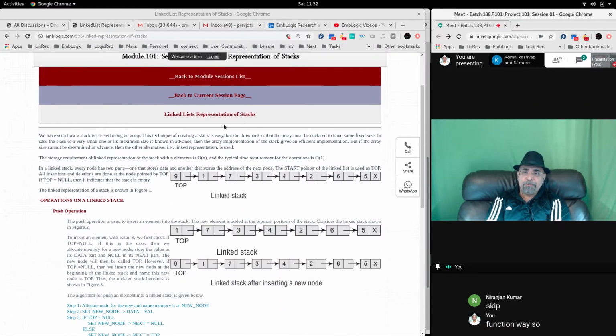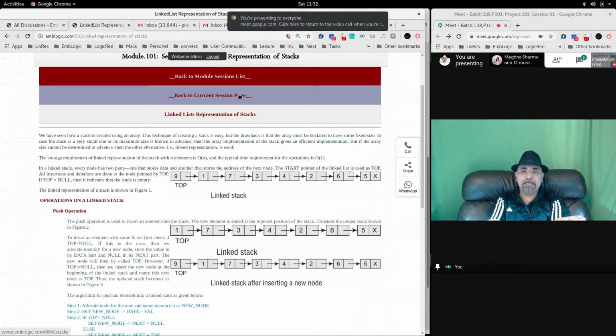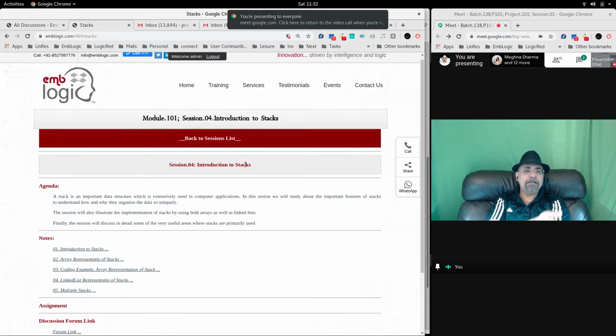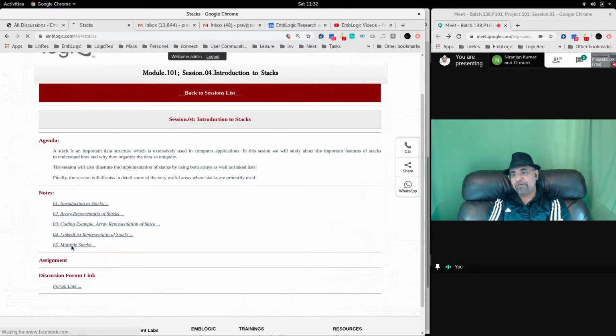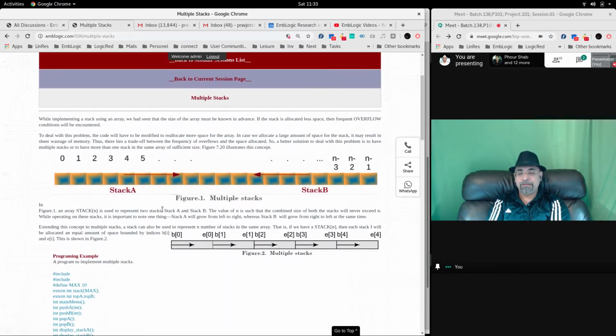So when you have to implement a stack as a linked list, you implement it like this. Insert end and delete end is last in first out. So if you do the insert end operation and delete end operation, you've already implemented a stack in a linked list format. Then one last thing that you must implement: multiple stacks in an array.